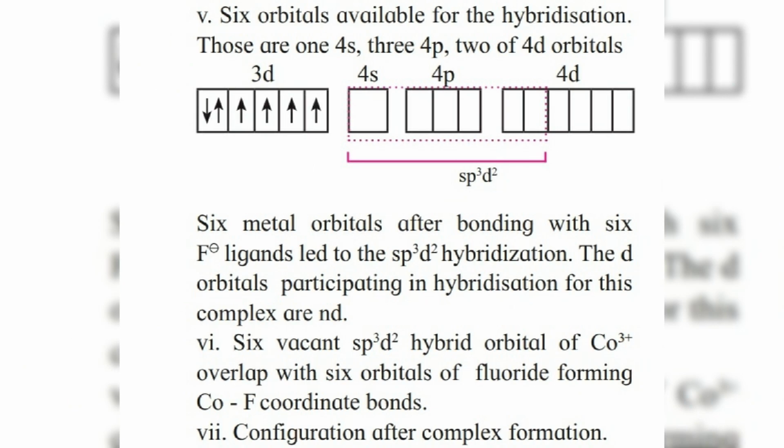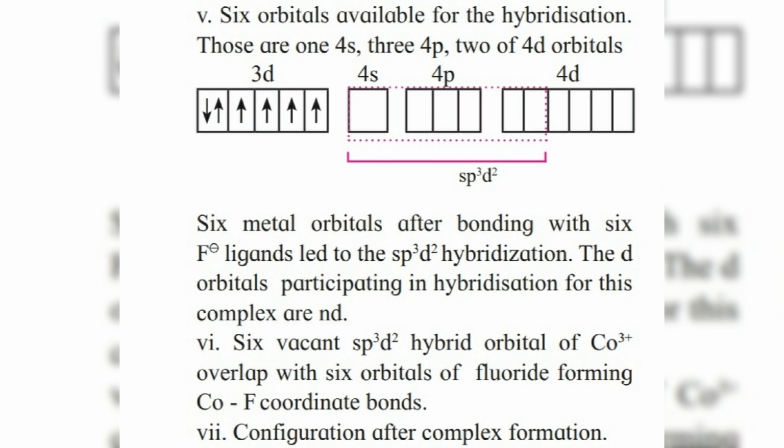So the 4s, 4p and two 4d orbitals combine for hybridization, means one s orbital, three p orbitals and two 4d orbitals hybridize to give sp3d2 hybridization. As we know, here a high spin complex is there, so the nd orbitals get hybridized and we get outer orbital complexes.